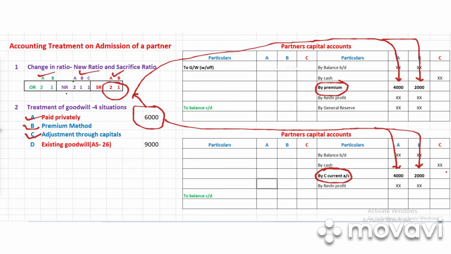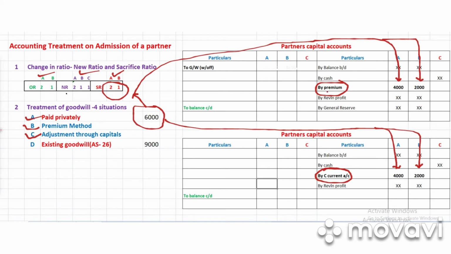So his capital, in that case, would be changed. So what they will do, they will simply write C's current account. That means this money will go to C's current account only, not his capital account. So in that particular case, they will be following the fixed capitals method.